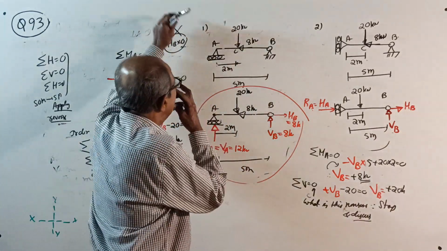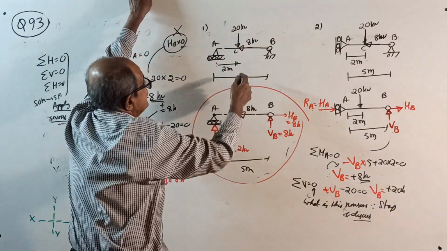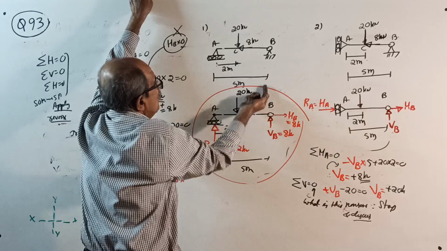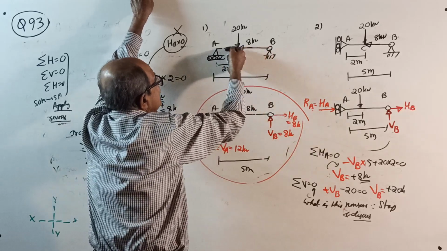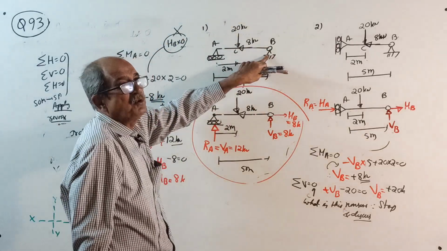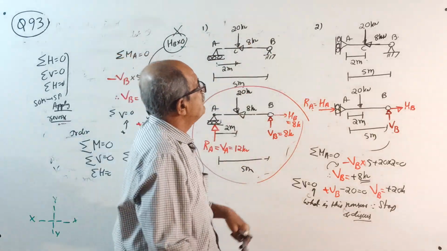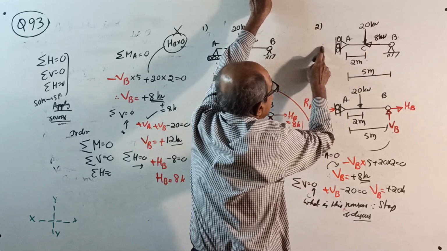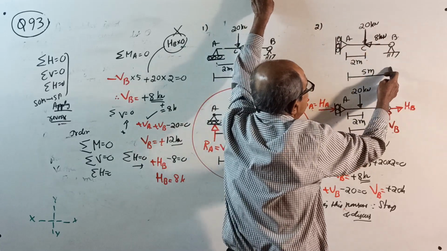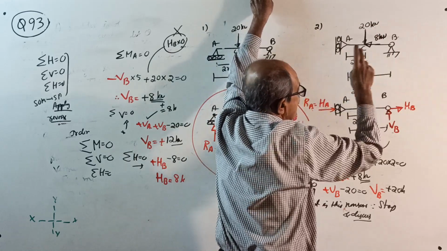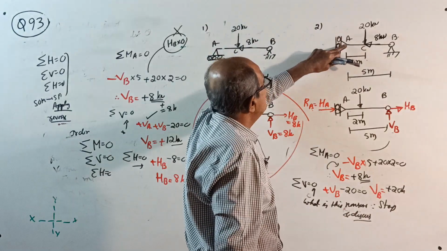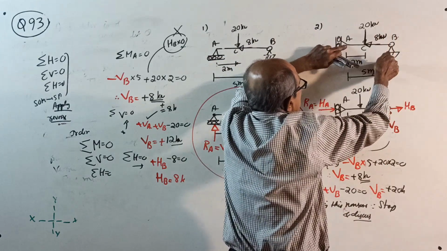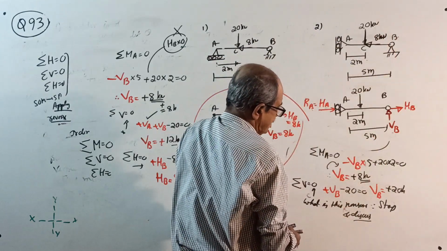See here, vertical reaction: when you apply load here, it will press both the supports. We got vertical reaction, and horizontal reaction is balanced by only this support. But here, when you apply a vertical load, this cannot take vertical reaction. Only this support will take vertical reaction. Then, when you take moment about A, what do you get? Minus VB into 5.